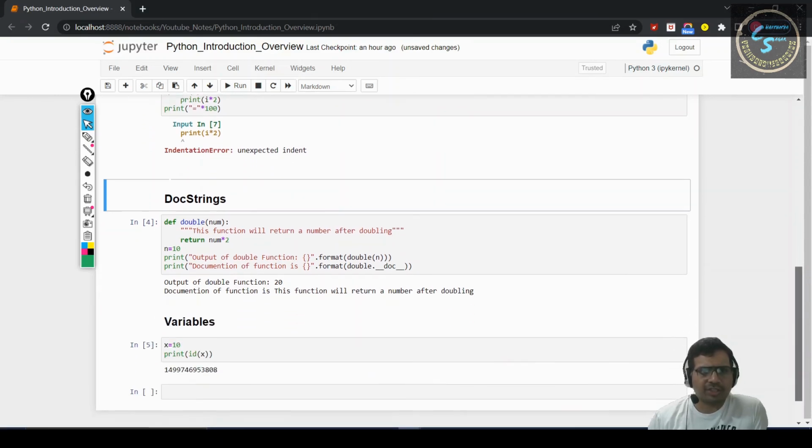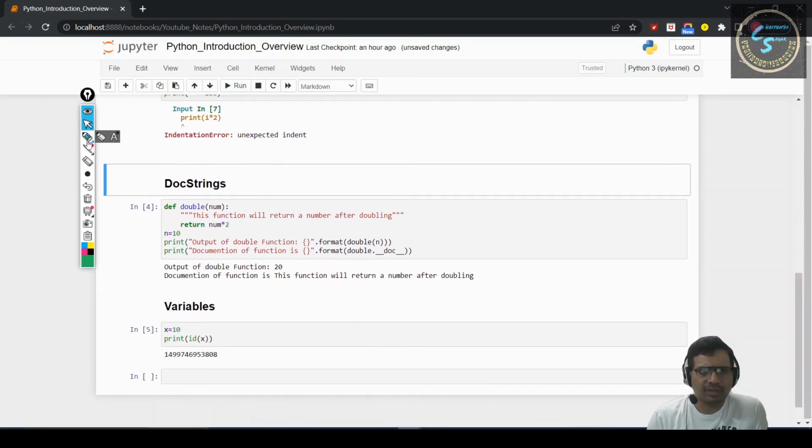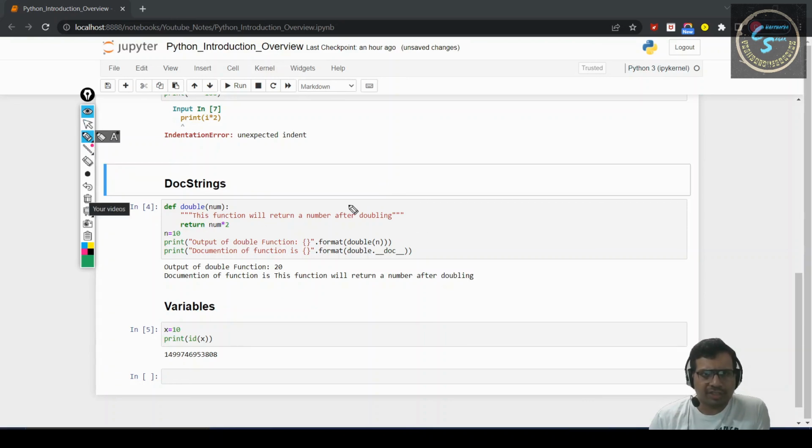Coming to the docstrings, this is an example of a docstring. Here we are defining a function which takes input as a number and it just returns that number into 2. So we have taken a number and output a double function.